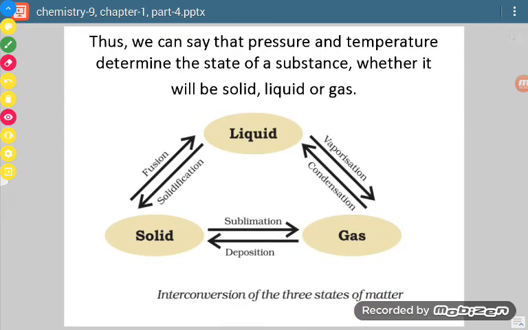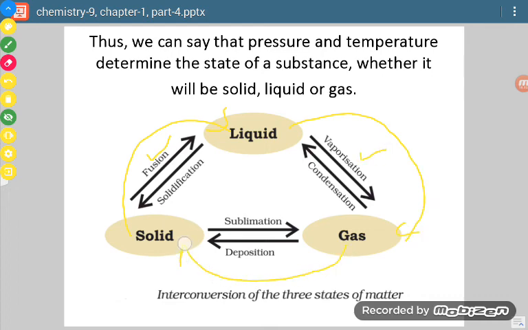Now one more diagram you have to remember. Once this question came for 3 marks, so you have to learn this very properly. In this diagram we have shown the interconversion of solid, liquid and gas. We can convert solid to liquid and that process is called fusion. Similarly, liquid to gas is called vaporization.